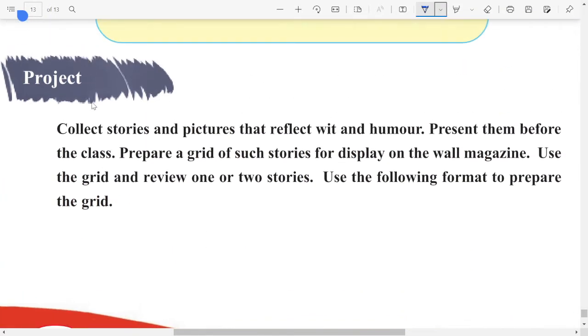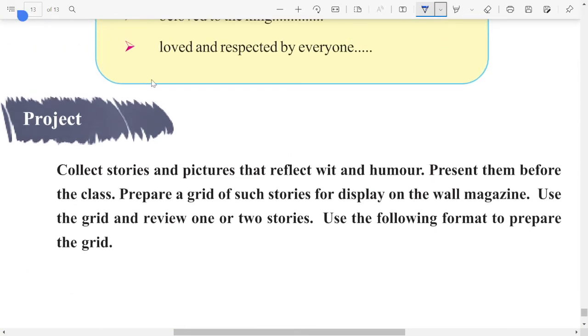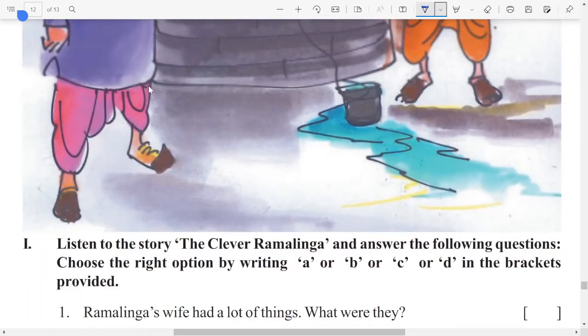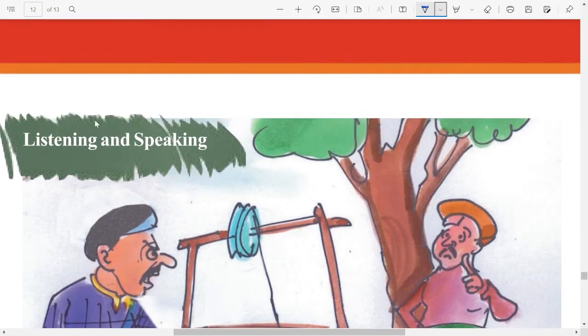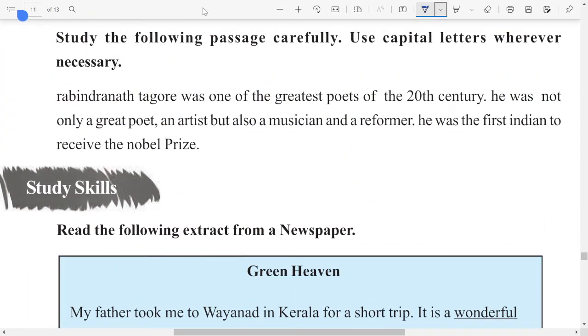Next one, you have a project. Collect stories and pictures that reflect wit and humor. Present them before the class. So this is another activity that you have to do. So all these are projects. Next one, listening and speaking, study skills. These three are classroom exercises. Okay. So before that, I have